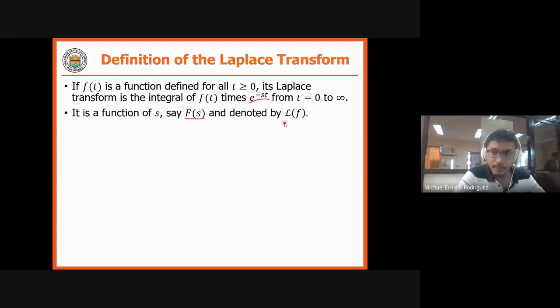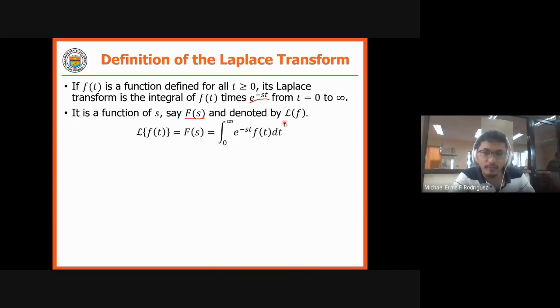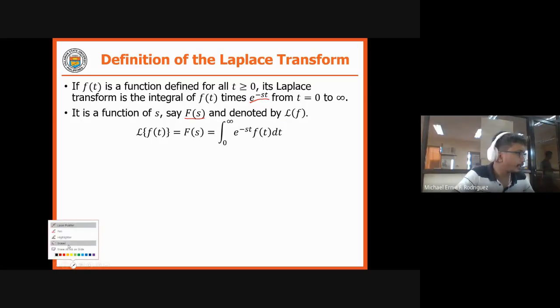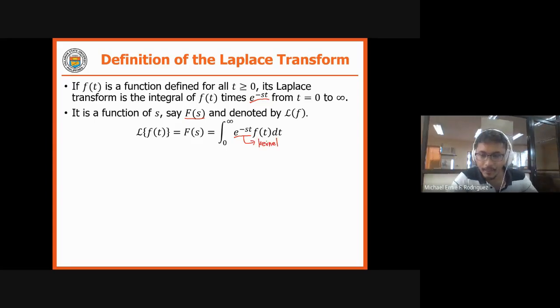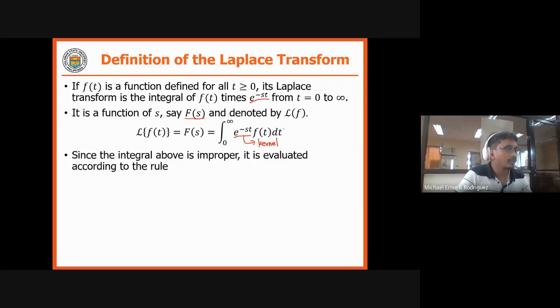So now your F of s. In mathematical form, the Laplace of f of t, or that is F of s, is equal to the integral of e raised to negative st times f of t dt, and your limit is from 0 to infinity. Take note that this e raised to negative st is called your kernel. And take note of this one, your integral in here is improper. This is an improper integral.